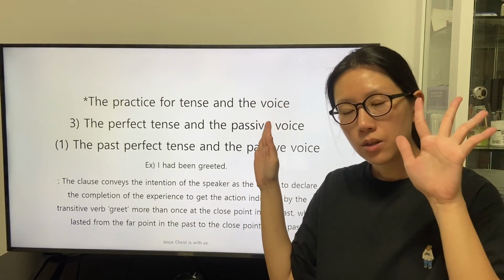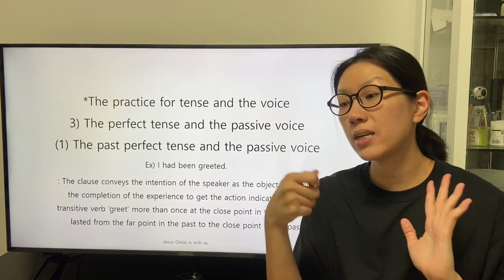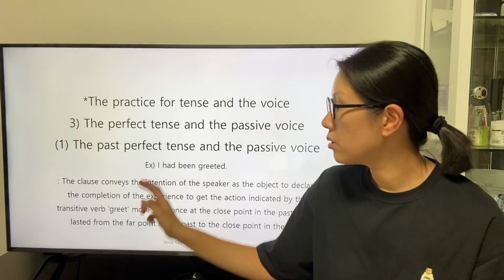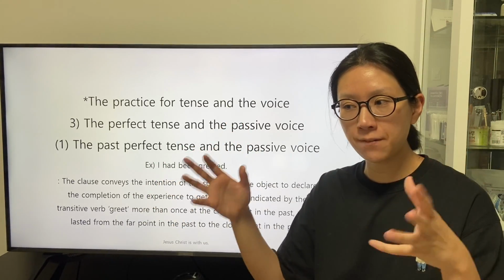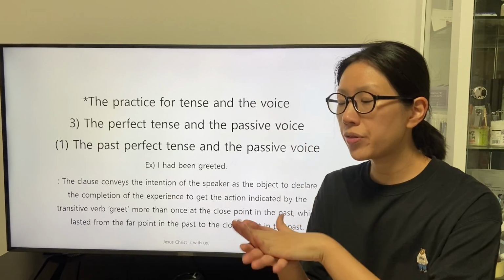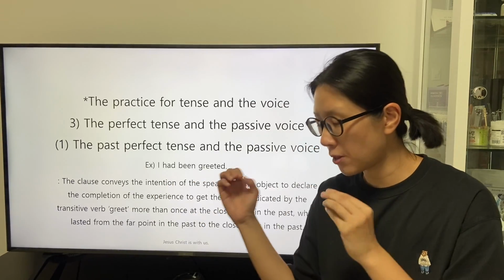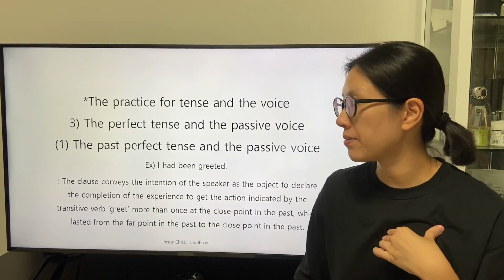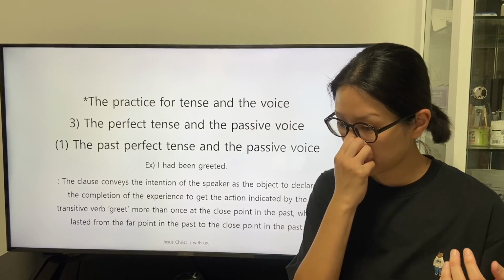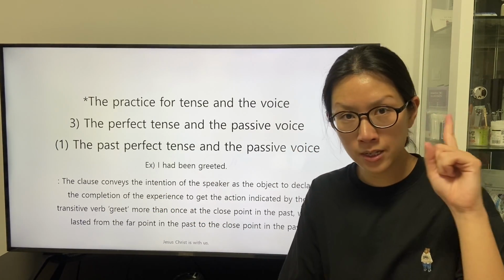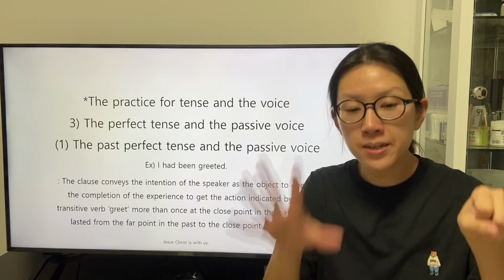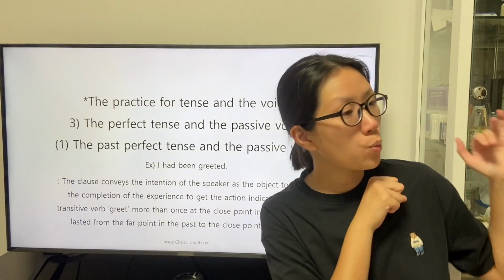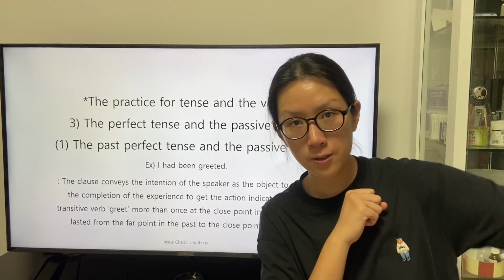As the speaker states how the experience of the subject is with the clause stated in the perfect tense, we can understand that the speaker was in the subject-object relationship with the period as the subject.